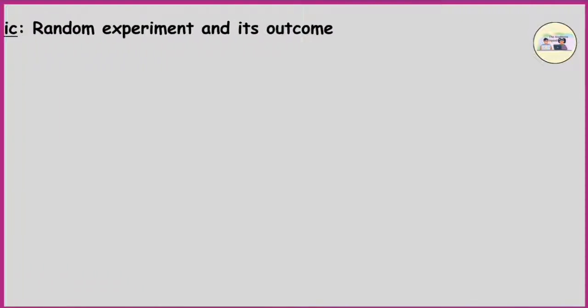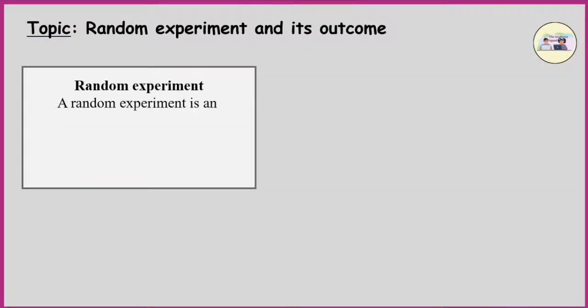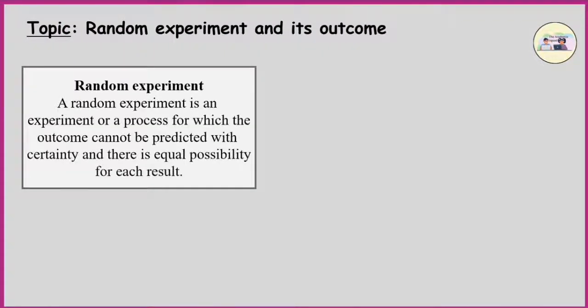Random experiment. Definition. A random experiment is an experiment or a random process for which the outcome cannot be predicted with certainty and there is equal possibility for each result. For example, tossing a coin, throwing a die, picking a card from a set of cards bearing numbers 1 to 50, and picking a card from a pack of well shuffled playing cards, etc.